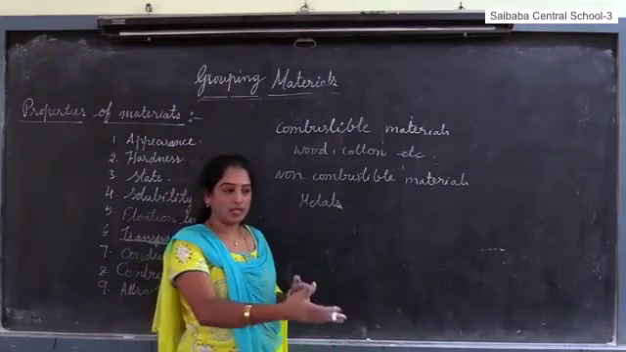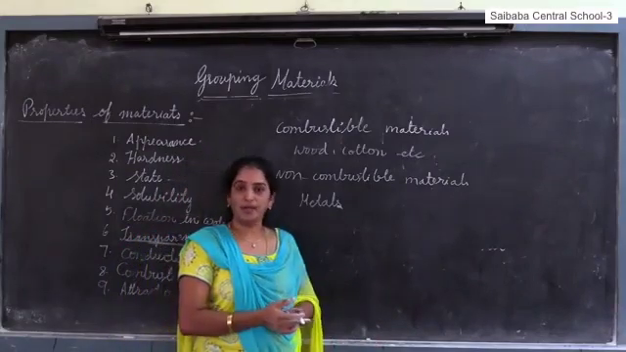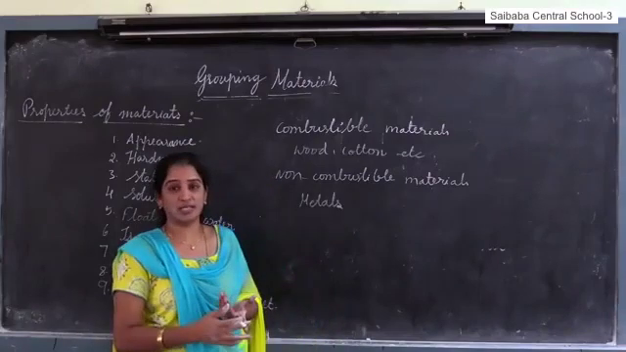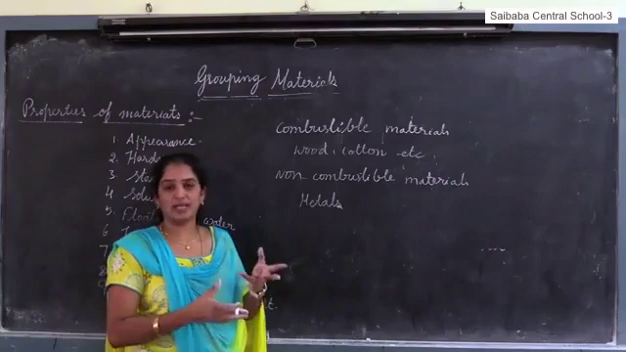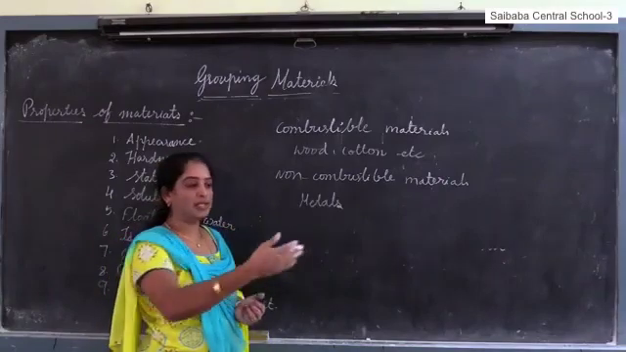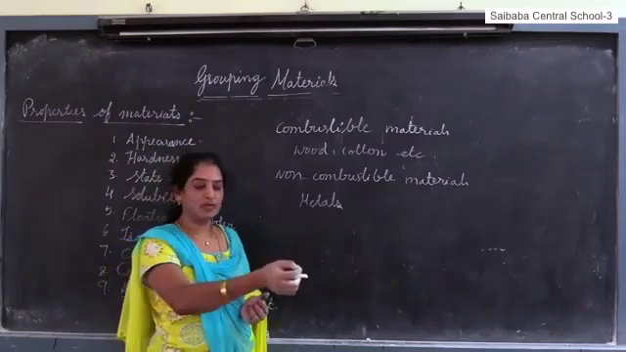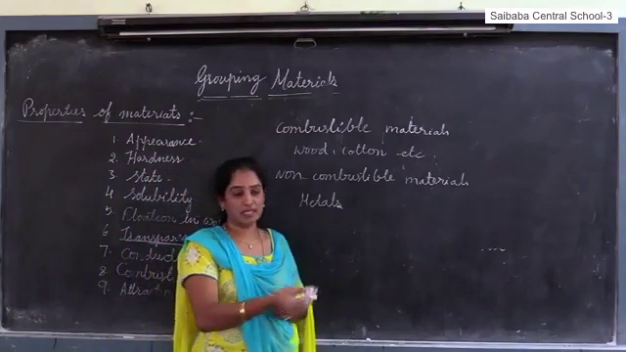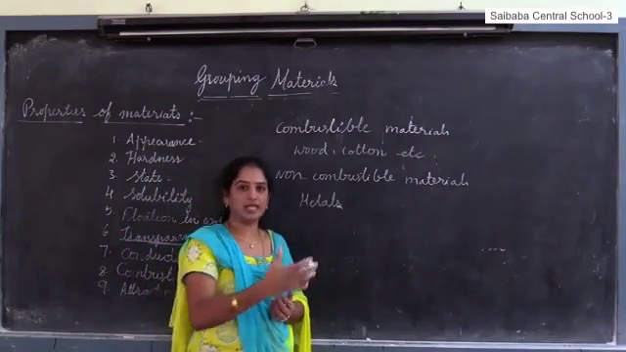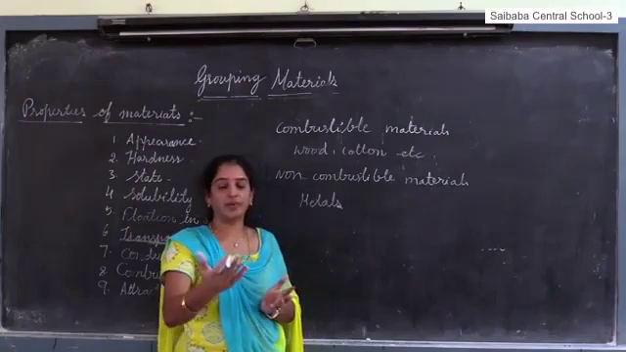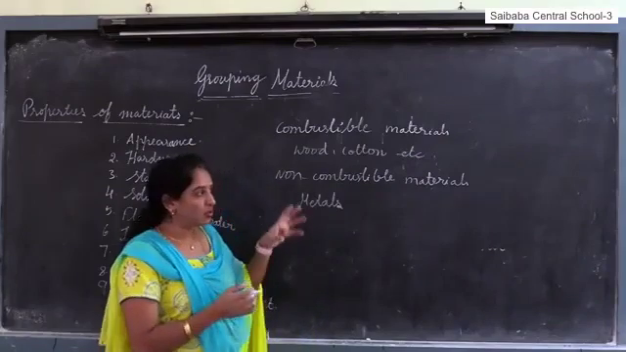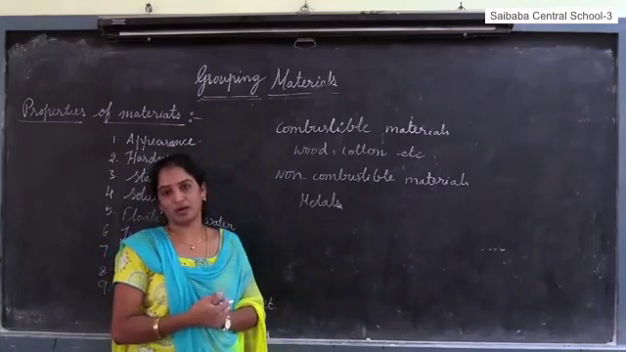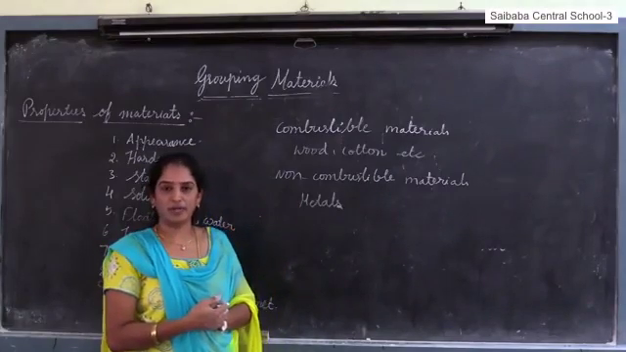As compared to wood and paper, petrol, diesel, kerosene and the gases stored in cylinders easily catch fire. If you want to burn wood, we must give some flame and heat for some time. Then only it catches fire, as compared to petrol and diesel. So the materials that catch fire easily are called inflammable materials.